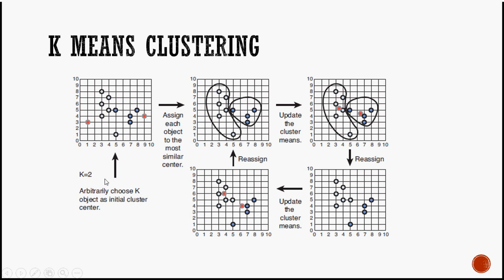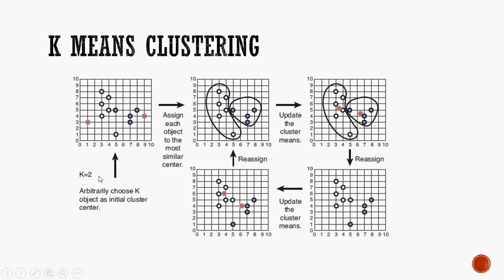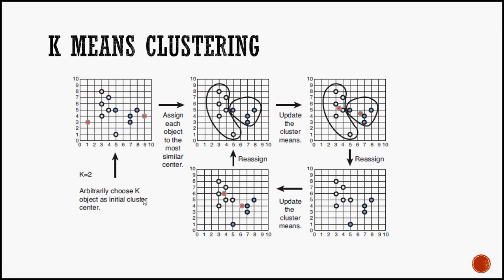Now, how should I determine this number? It is again based on conceptual understanding: the type of product that you deal with, the number of product lines you want to come out with, and the number of segments you want to have. Say, for example, in a shampoo category we have a lot of versions. We have one for long and black hair, one for curly hair, one for anti-dandruff, one for chemically treated hair.